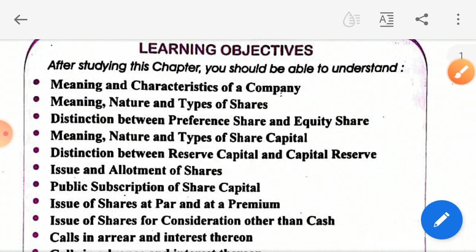Now, meaning and characteristics of a company. As you know, a company is an incorporated association or person formed for carrying on some business. This definition we have discussed in class 11th if you remember.